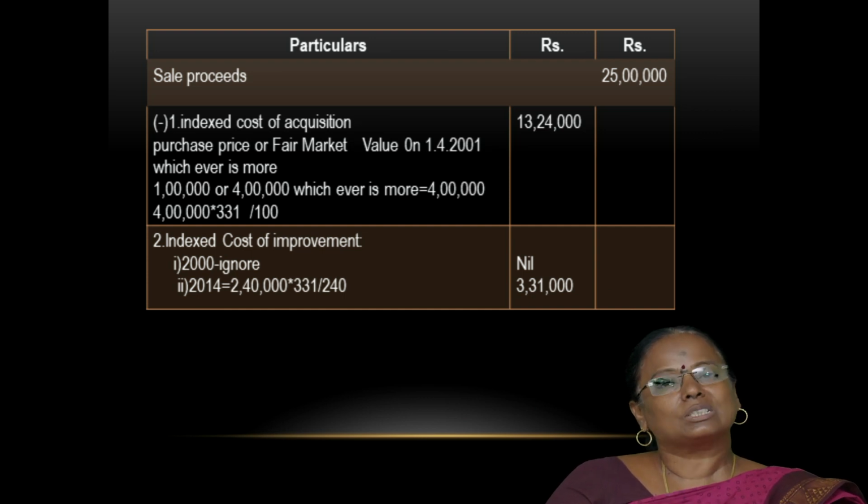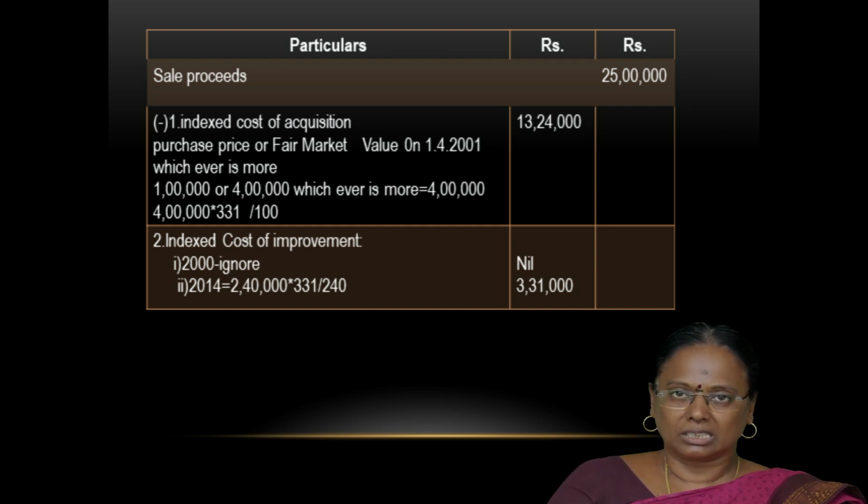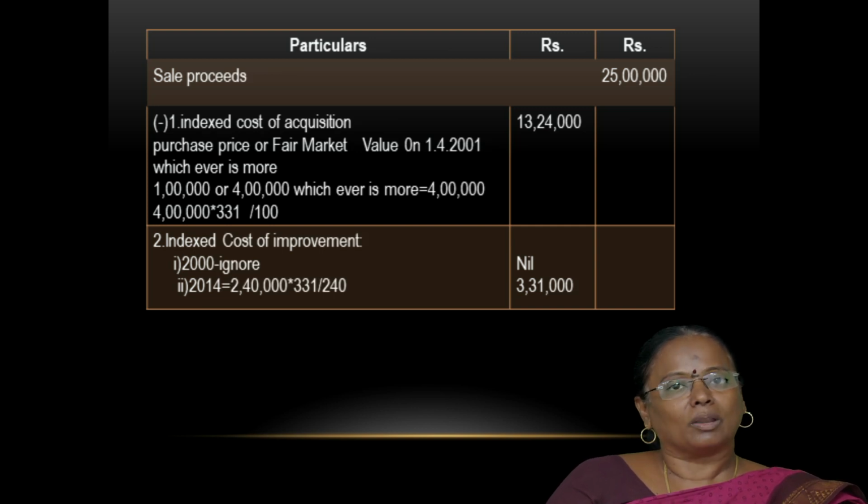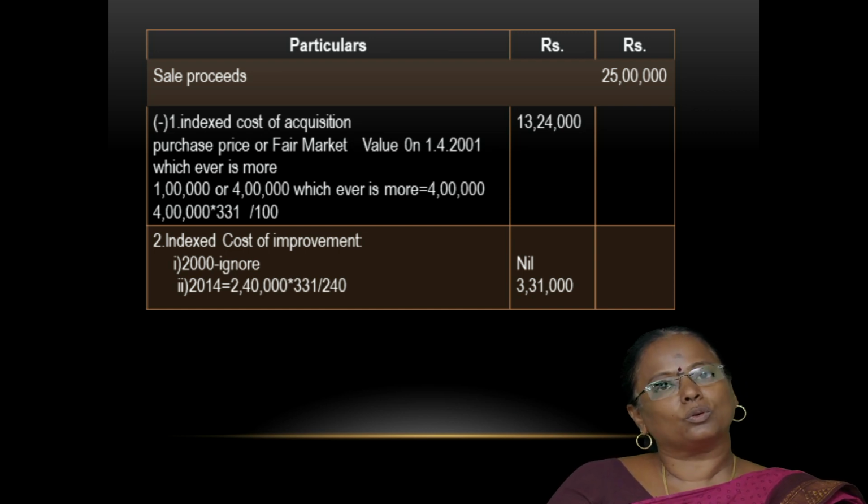For that, first we have to take into account the sale proceeds. From the sale proceeds, we have to deduct the indexed cost of acquisition. For finding out the indexed cost of acquisition, the formula is cost of acquisition or fair market value on 1/4/2001, whichever is higher, divided by the cost inflation index for the year in which the asset was acquired or 1/4/2001, whichever is later, multiplied by the cost inflation index for the year in which the asset was sold.